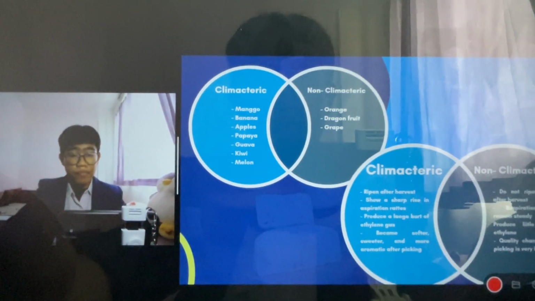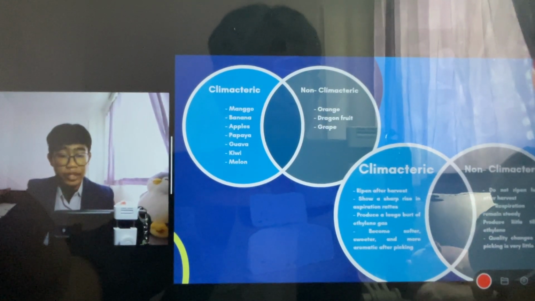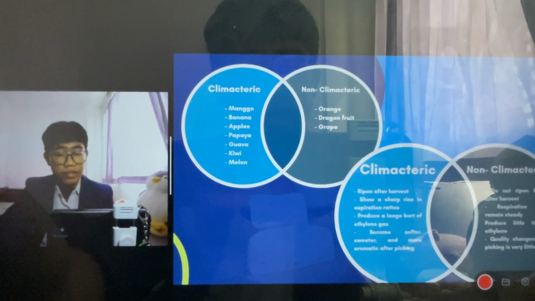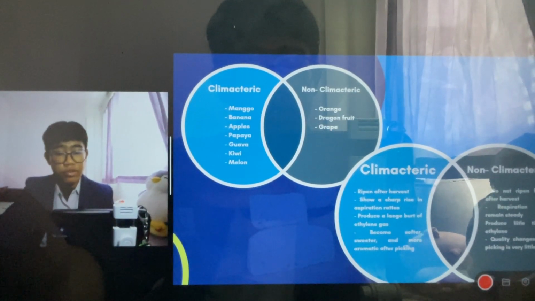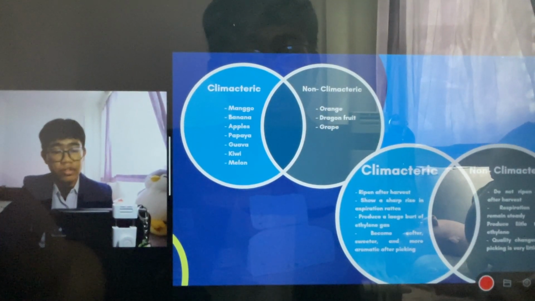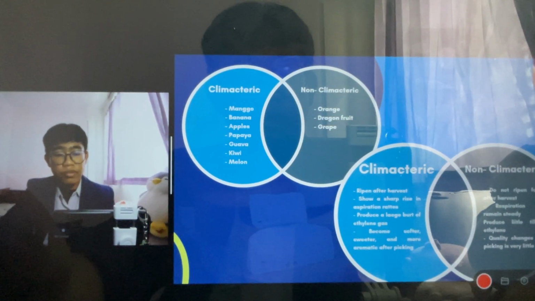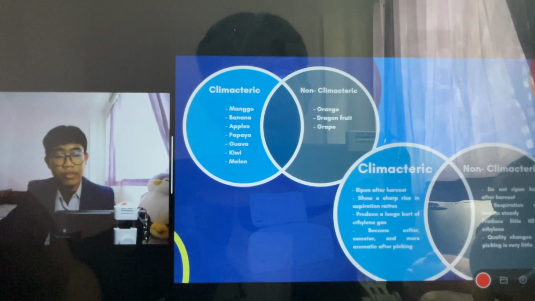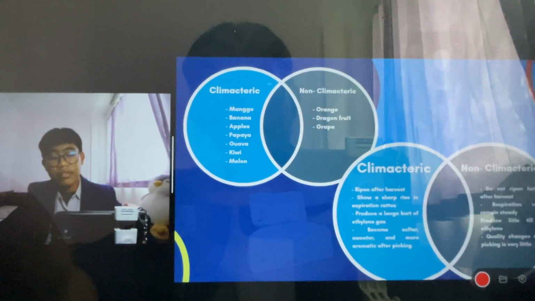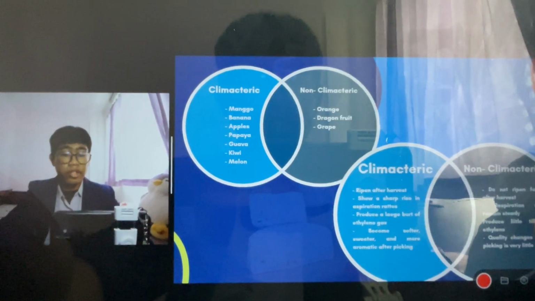oranges, and also grape. The difference is that climacteric foods will ripen after harvest, and meanwhile non-climacteric foods do not ripen further after the harvest. The climacteric also shows a sharp rise in respiration rate, while in non-climacteric it is only steady. Climacteric food will become softer, sweeter, and more aromatic, while in non-climacteric food there are no such changes, or very little. Also, there is very little ethylene production in non-climacteric, or even none.